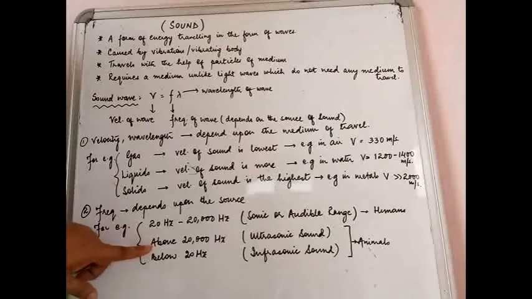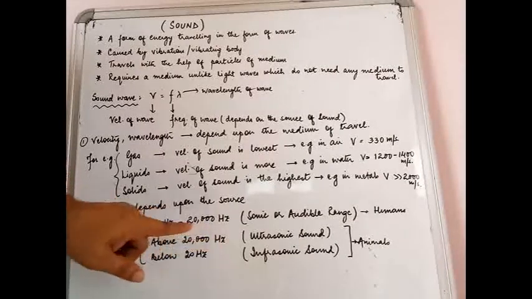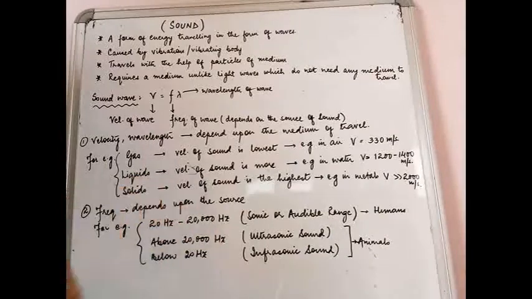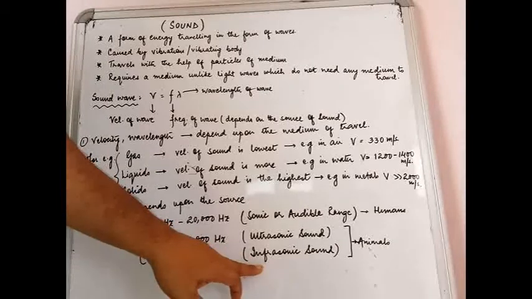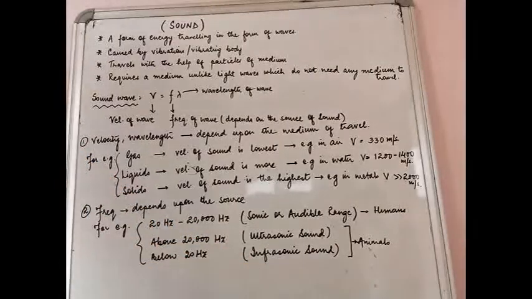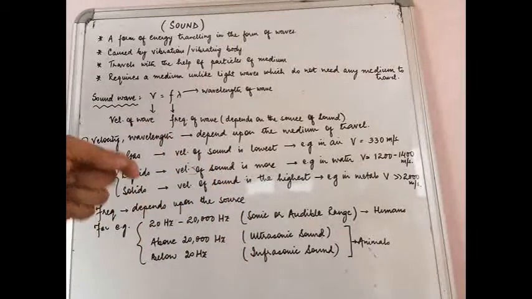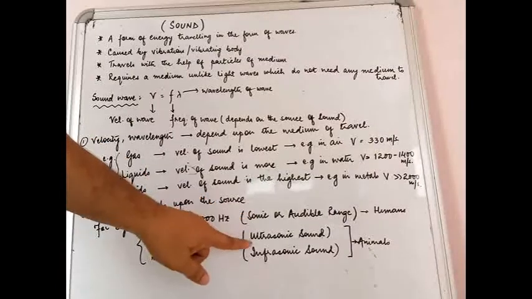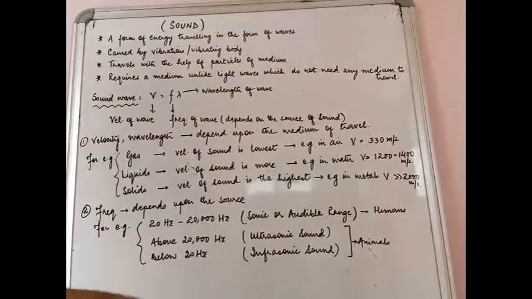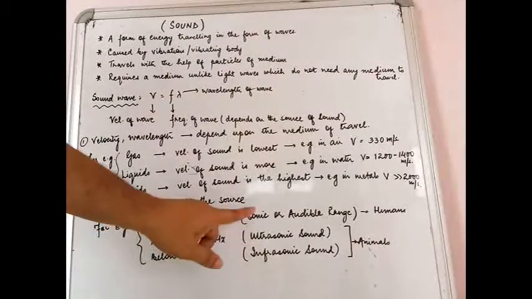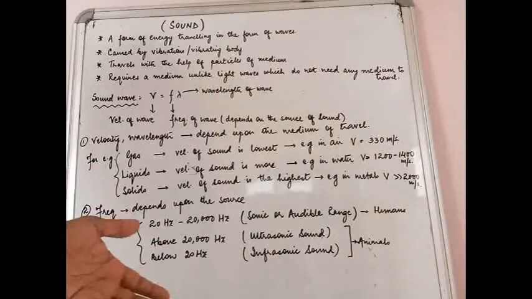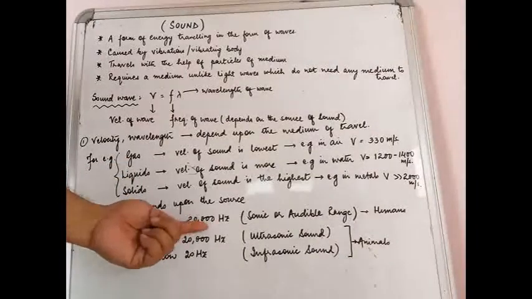So above 20,000 Hz, if the frequency of the sound is above 20,000 Hz, it is known as the ultrasonic sound. Obviously humans can't hear it. Similarly, if you go to this range below 20 Hz, then the sound is known as infrasonic sound. Again, all these three are sounds only. It does not matter whether you can hear them or not. You can only hear the first one, you cannot hear the remaining two. That does not mean that the remaining two are not sound waves. They are all sound waves. Some you can hear, some you won't, depending upon this particular range.